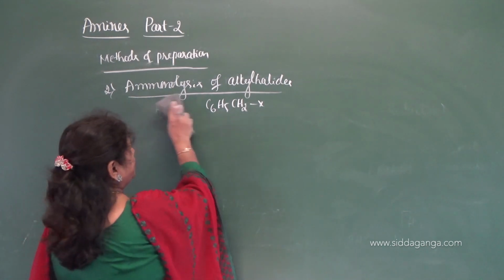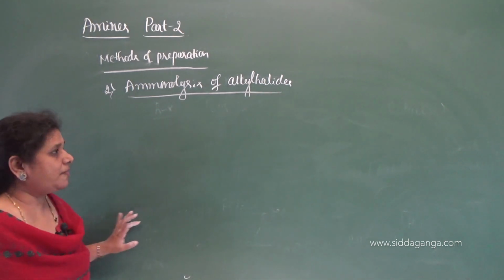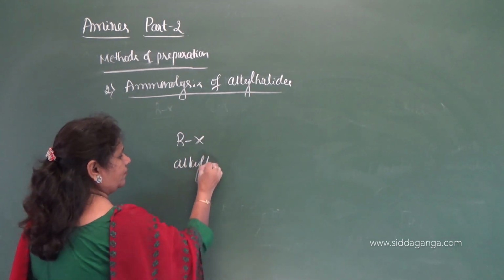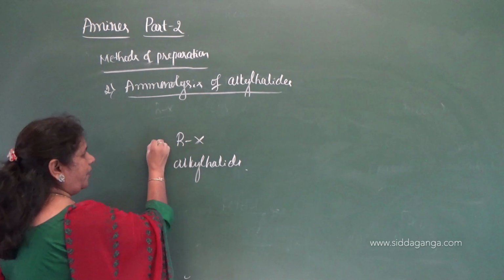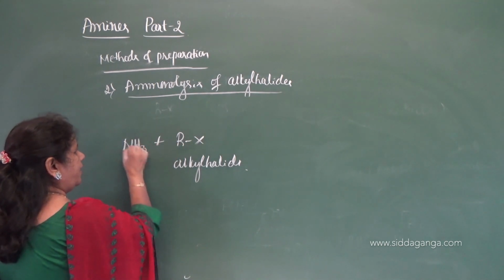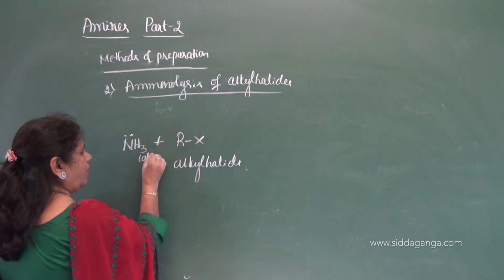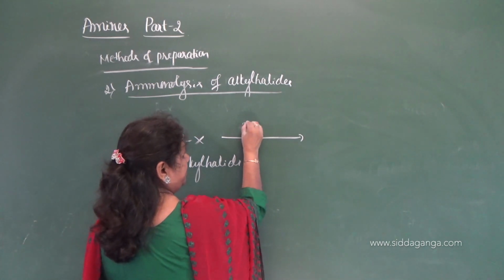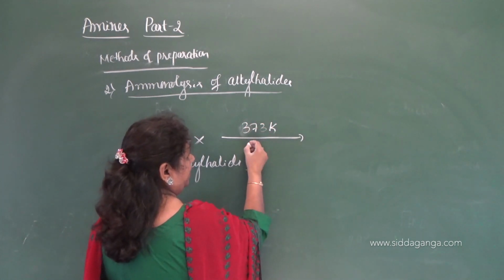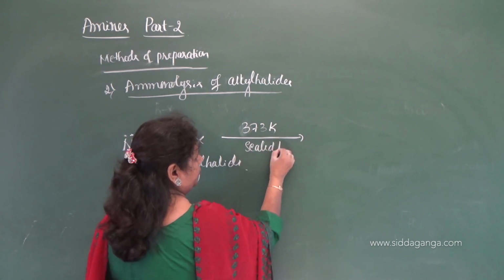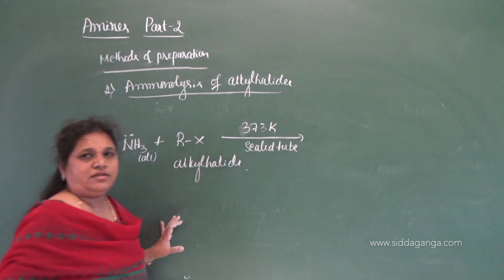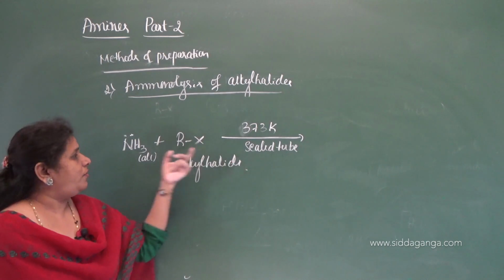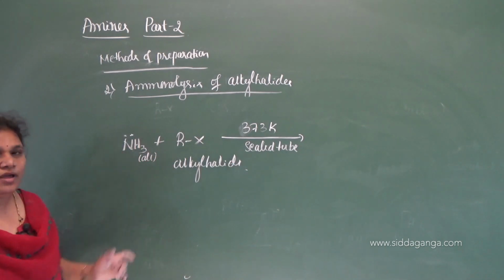Now, let us move on to the reaction. What happens in the reaction? Let me take an alkyl halide. When alkyl halide reacts with alcoholic ammonia, and the mixture is heated to about 100 degrees centigrade, that is 373 Kelvin, in a sealed tube. This is the reaction condition.